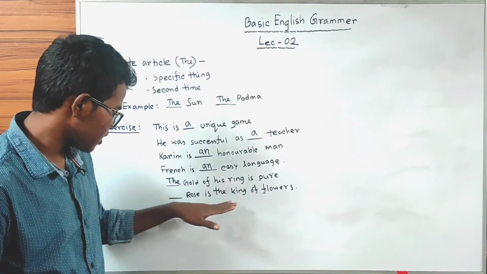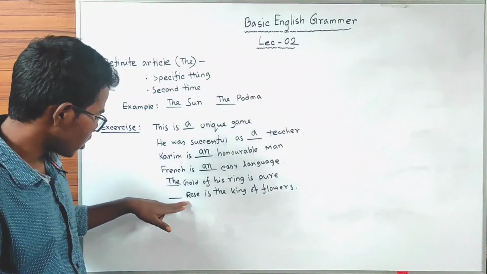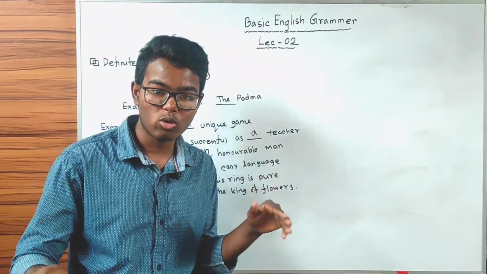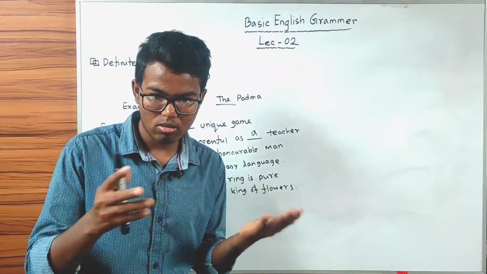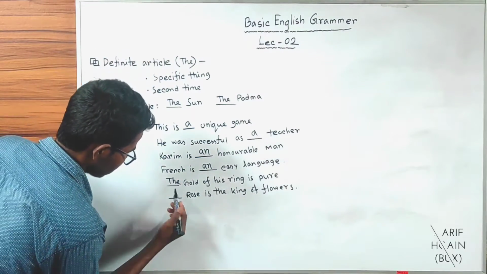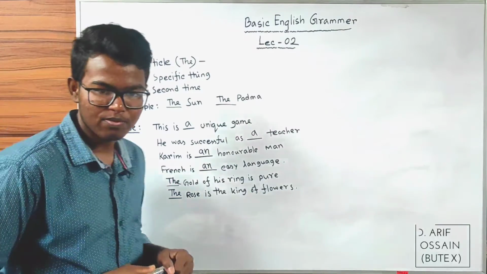Next: dash rose is the king of flowers. Here we are talking about rose, and it is specific that we are talking about only rose, not any other flower. So we have to use the here. The rose is the king of flowers.